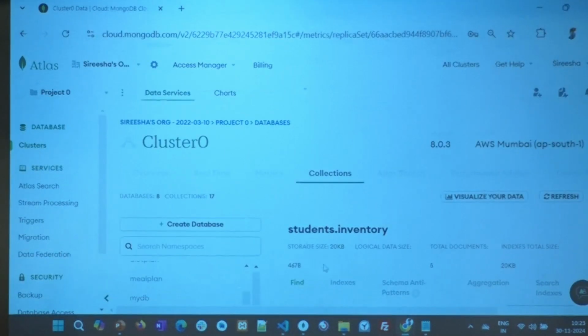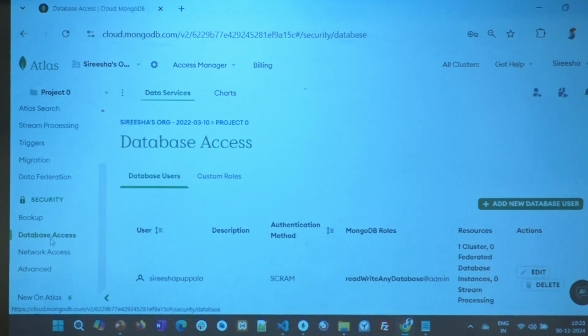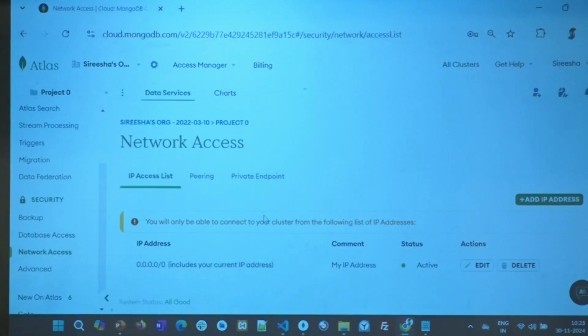Now let me go back. So we have one, what do we have? First is where to get the connection string from. Second is where to add users, which is in the database access here. Third is where to look for the collections. And fourth important point is network access. This is what I was talking about.